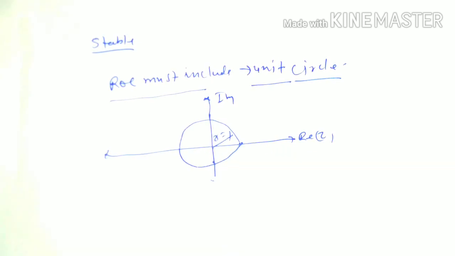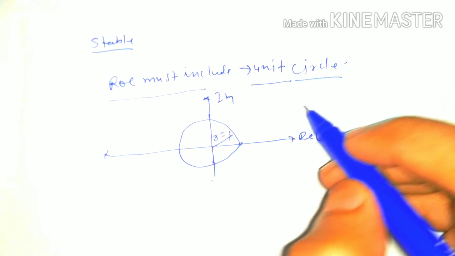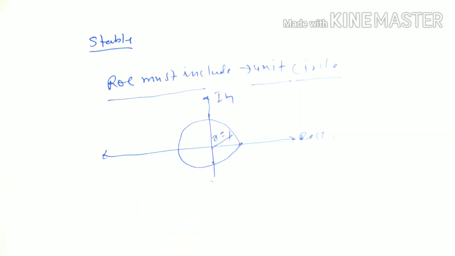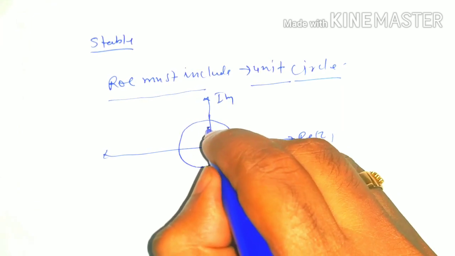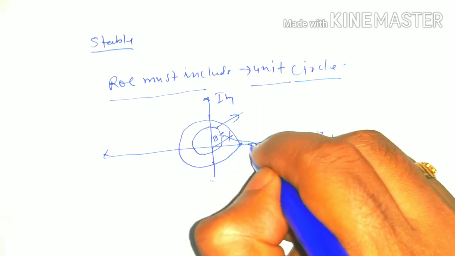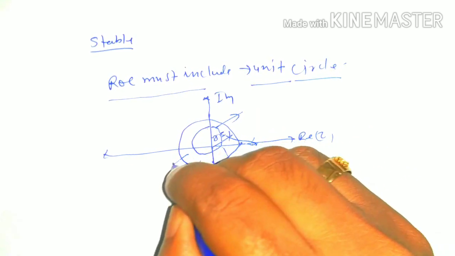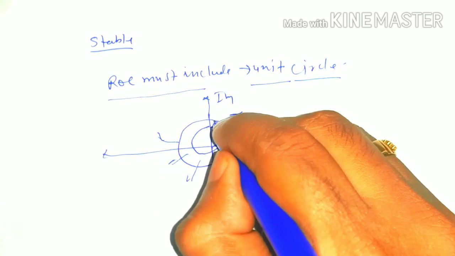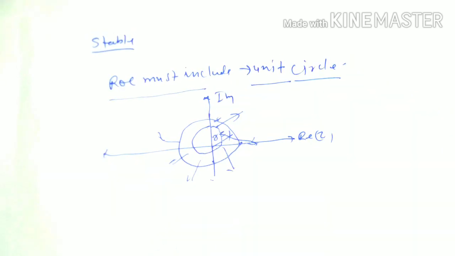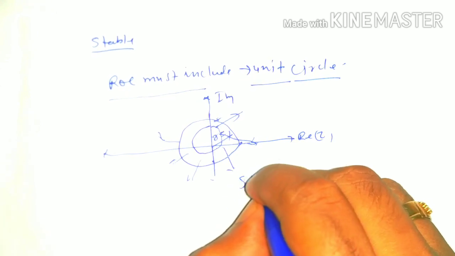If the ROC of a system includes that unit circle, then the system is stable.